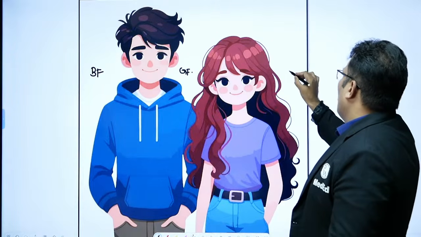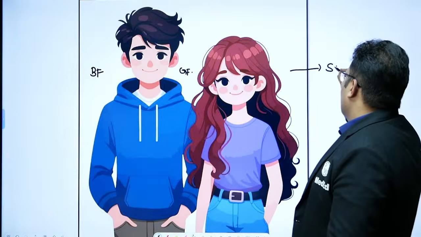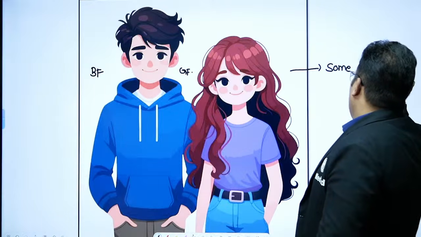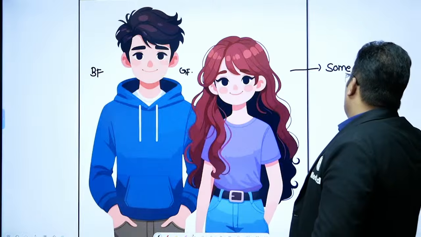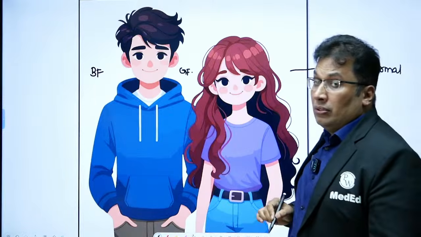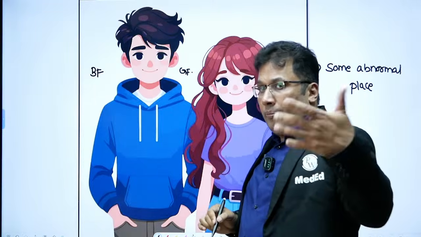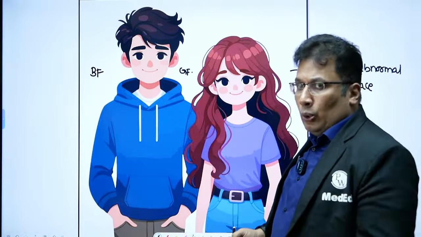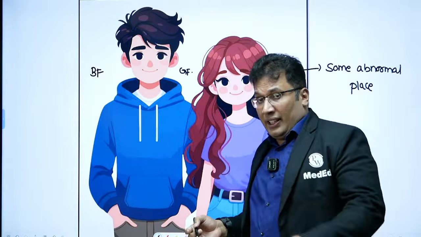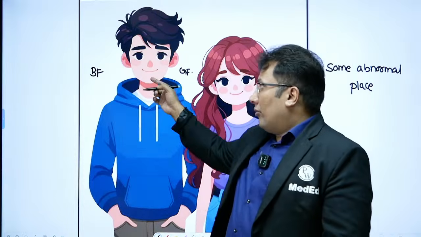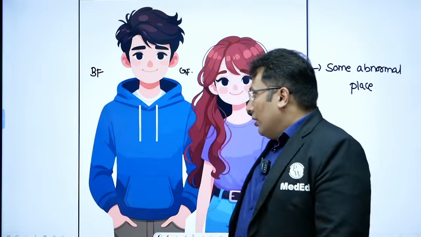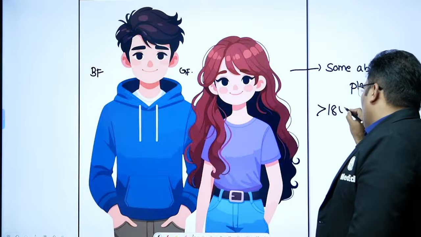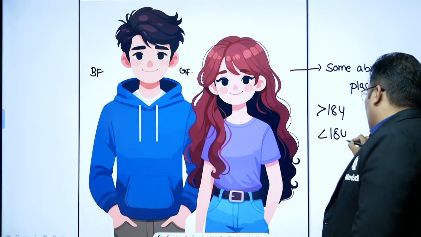Both were found in some abnormal place, and the father of the girl complained in the nearby police station. So that is an allegation of rape against the boyfriend. The question here is whether she is more than 18 years or less than 18 years.